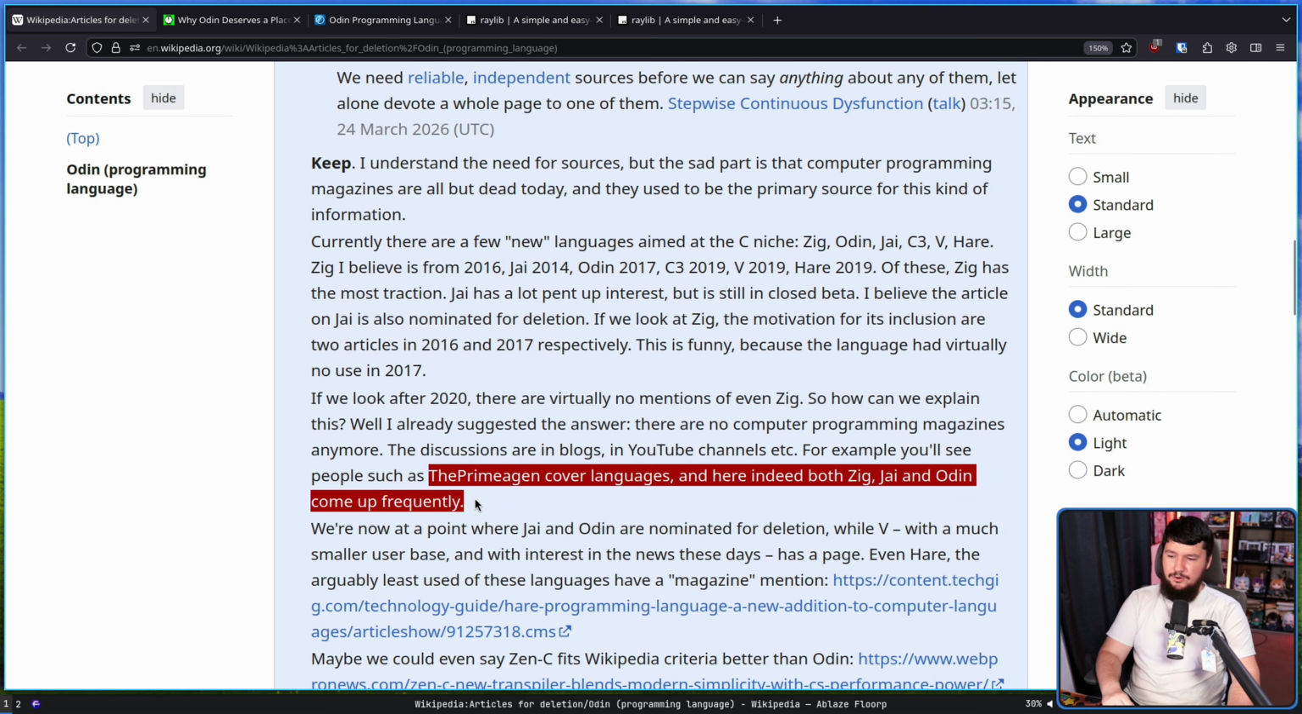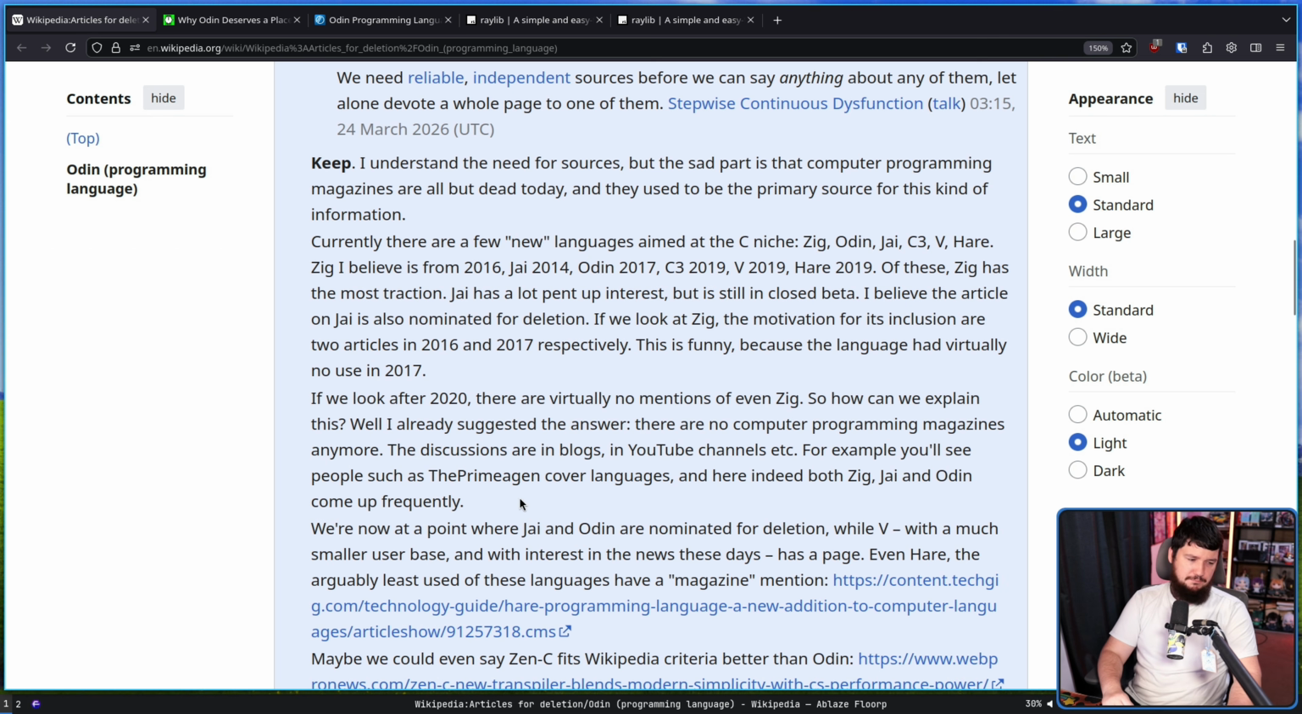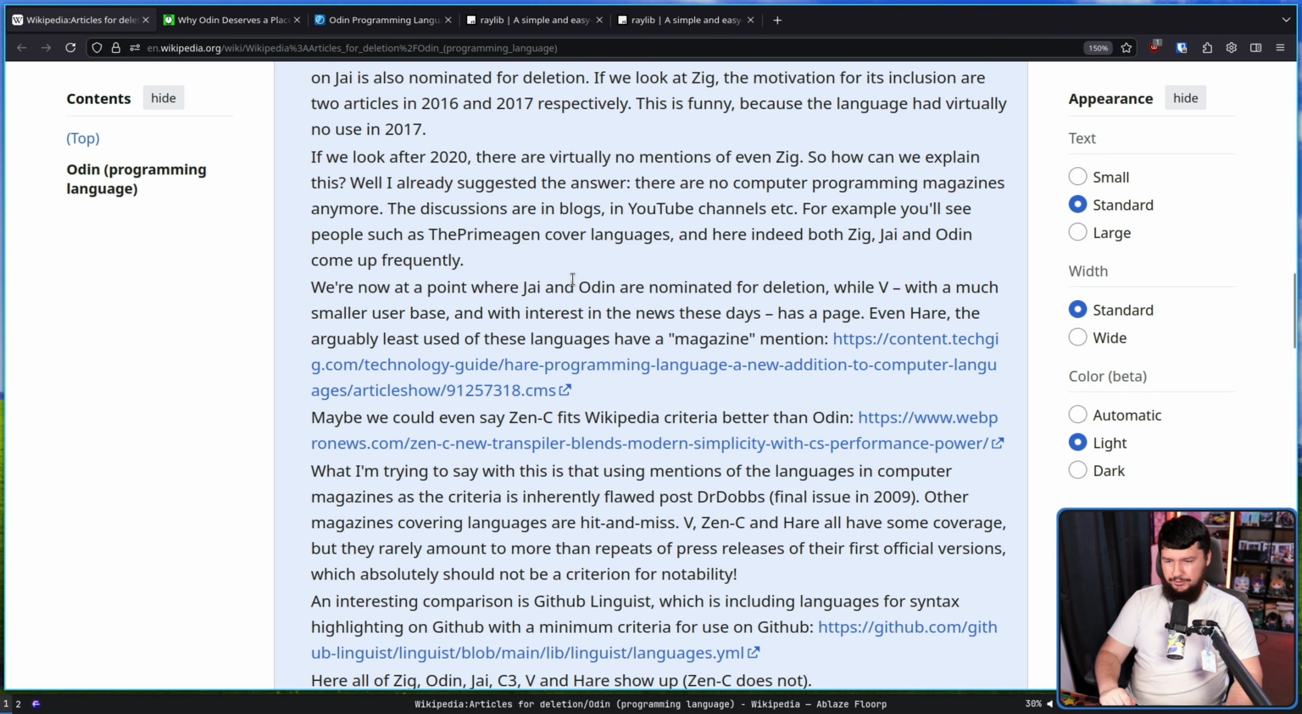You could say, oh, they have a production committee, they have a pipeline for verifying the correctness of things, but if they get things wrong just as much as a YouTuber does, what's the difference? We're now at a point where Jai and Odin are nominated for deletion, while V, with a much smaller user base and little interest in the news these days, has a page. Even Hare, arguably the least used of these languages, has a magazine mention, and that is on this page here.